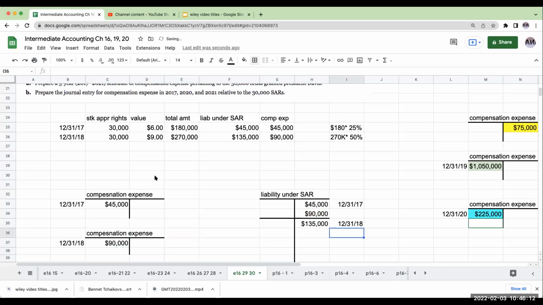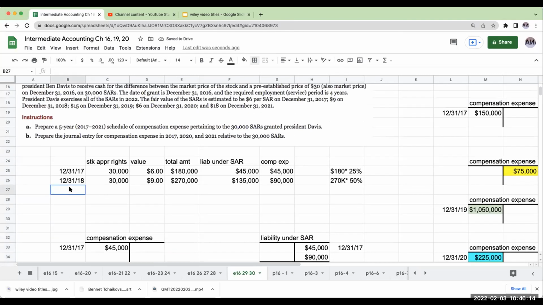Okay. All right. So the next one over here on 12/31/19, stock appreciation rights have not changed, but now my value is at 15. So the total amount of the value of the stock appreciation rights is 450,000, but we're only in year 3 of 4. So now I'm going to multiply this over here by 75%.